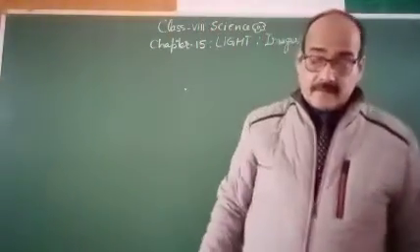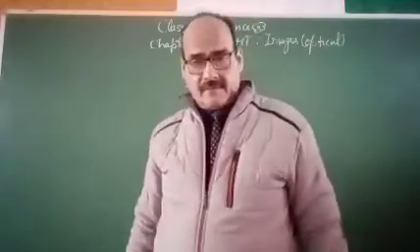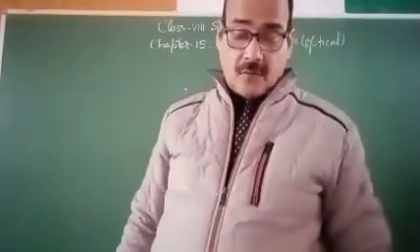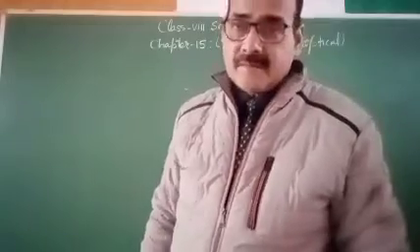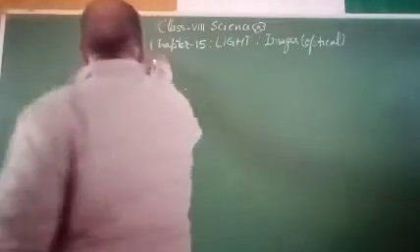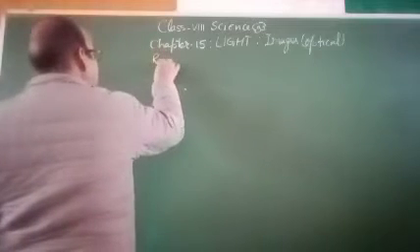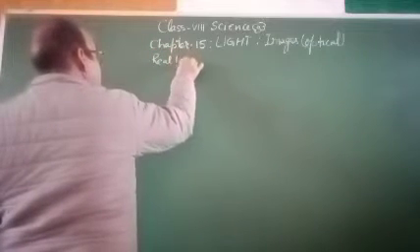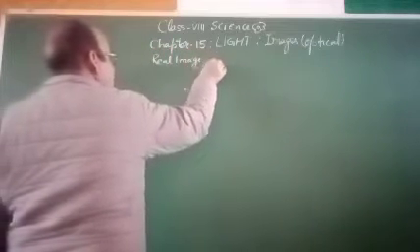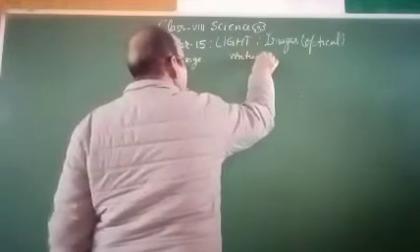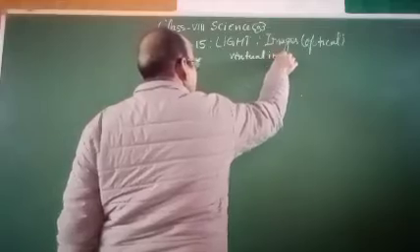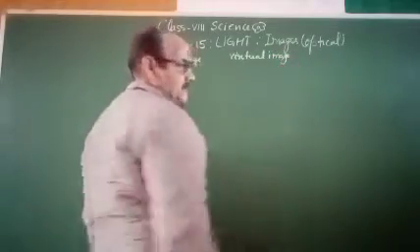So dear students, two types of images are there. Two types of images are formed as a result of reflection and refraction. One is real image, and another is virtual image. That I have already told you in the previous video.